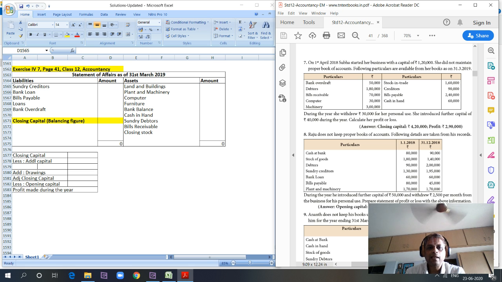I'm in class 12 accountancy, page number 41, exercise 4.7, right? So on 1st April 2018, Shubha started her business with a capital of 1,20,000. She did not maintain proper books of accounts. Following particulars are available from her books as on 31st March 2019: bank overdraft, debtors, bills receivable, computer, machinery, stock in trade, creditors, bills payable, and cash in hand. During the year, she withdrew 30,000 for her personal use. She introduced a further capital of 40,000 during the year. Calculate her profit or loss.